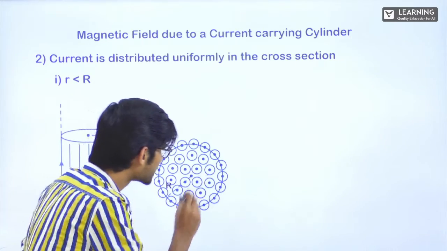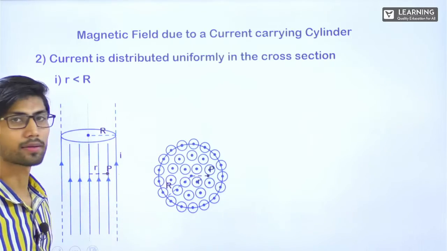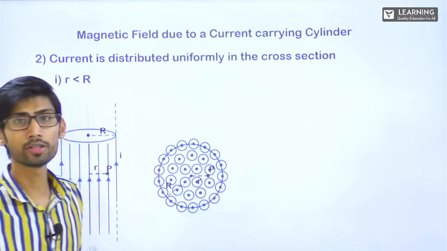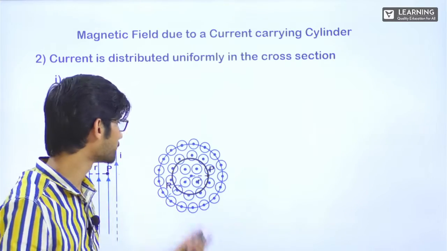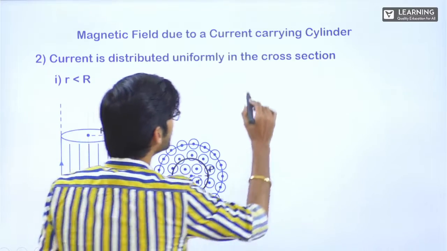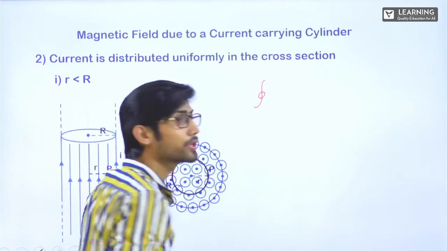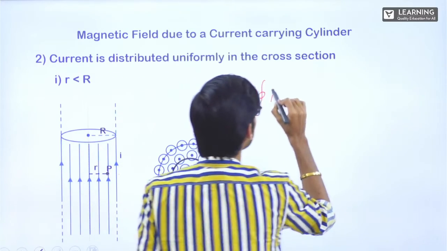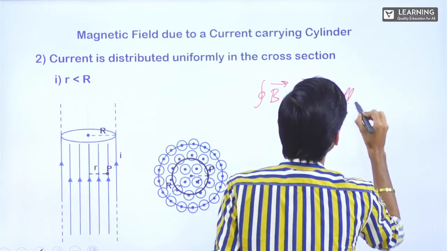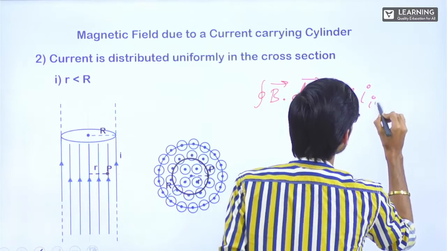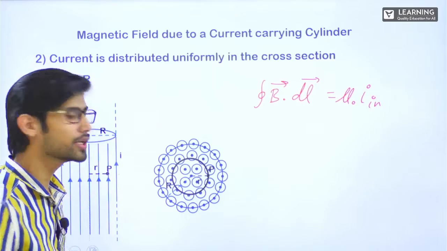The point P is inside it at a distance r. So first step, what will we do? We'll make an Ampere's loop. We made an Ampere's loop, right? For this, if I want to write the Ampere Circuital Law, I can write integral B vector dot dl vector is equal to mu naught into I inside. The same thing. But now see here.